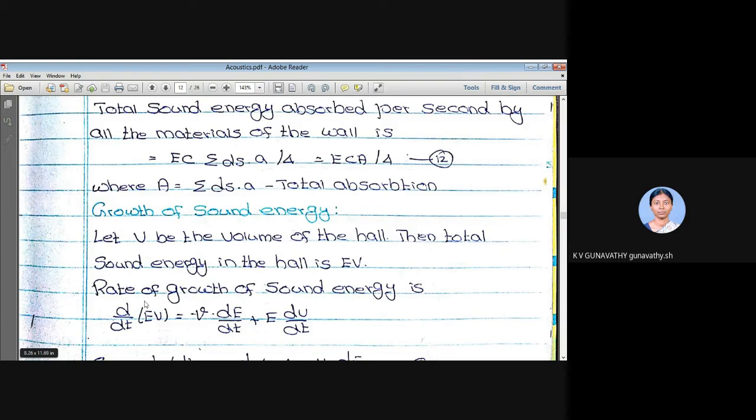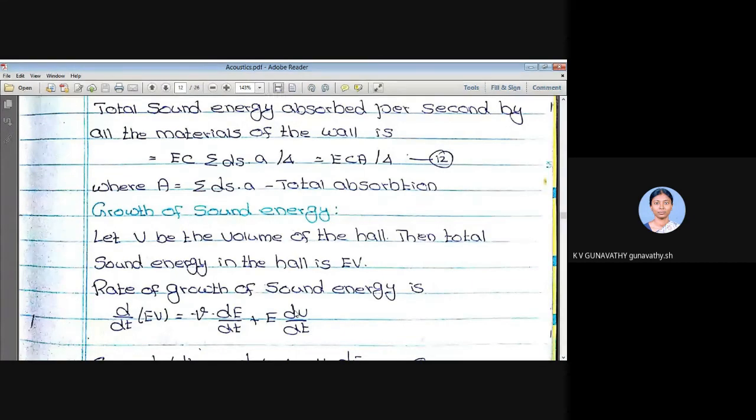So the rate of growth of this sound energy is given by d by dt of E into V. That is equal to, again the UV method of differentiation is used here. V is kept as it is, dE by dt, plus E is kept as it is, dV by dt. This dV by dt represents the rate of change of volume of the hall.